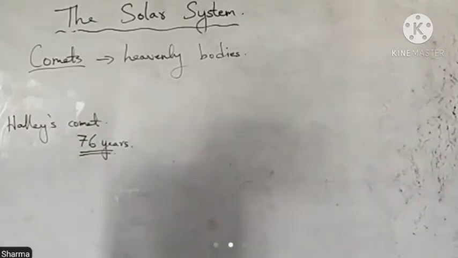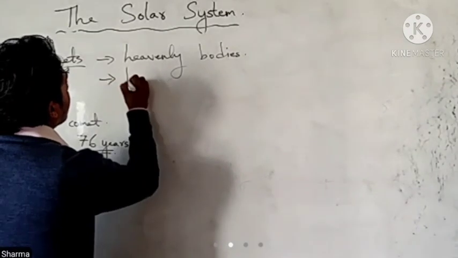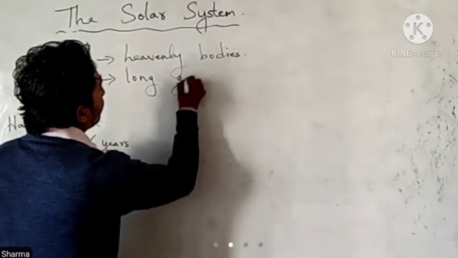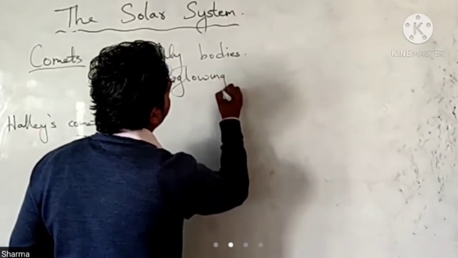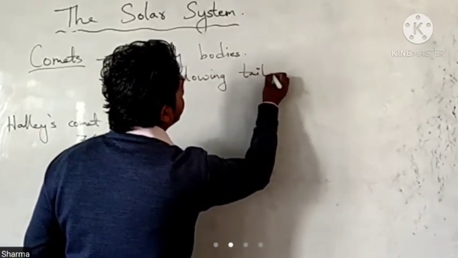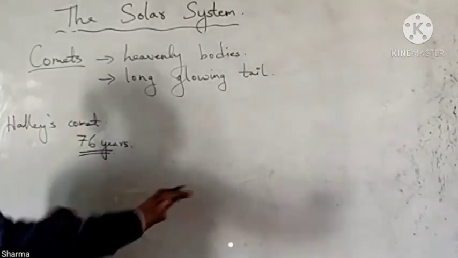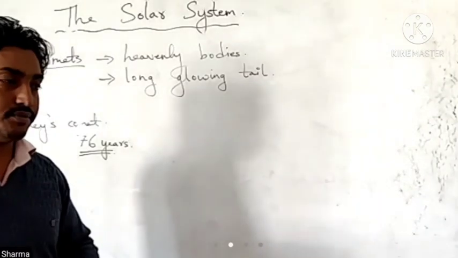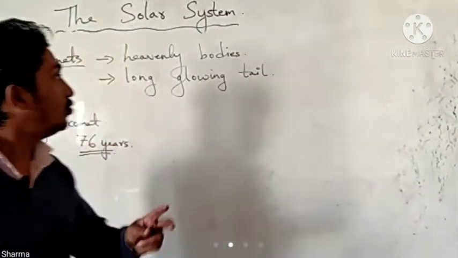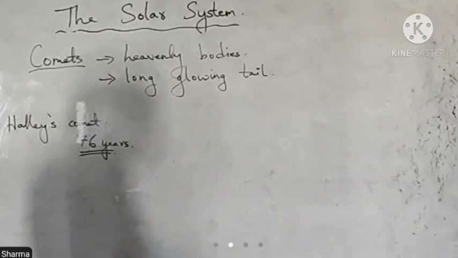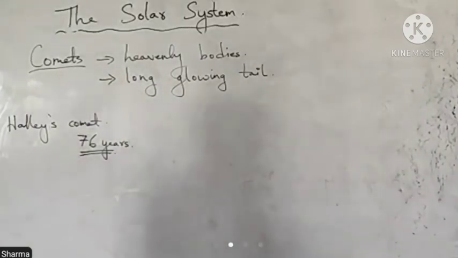So a comet is a large loose collection of material which appears as a bright glowing ball with a long glowing tail. Okay, it's like when it moves in the atmosphere, not in the atmosphere, in the outer space, its tail starts glowing due to the friction of the outer space.